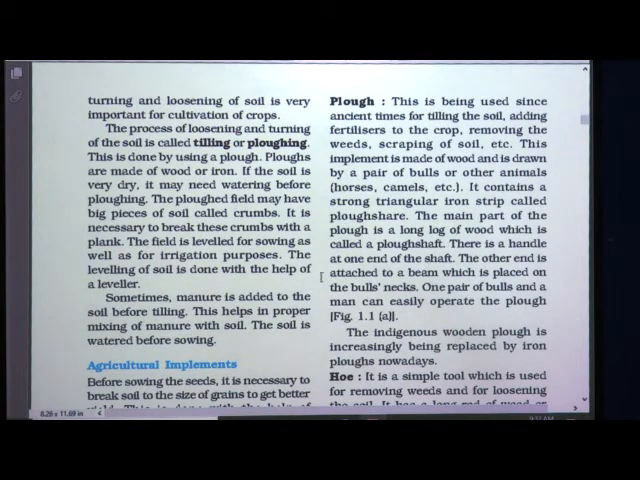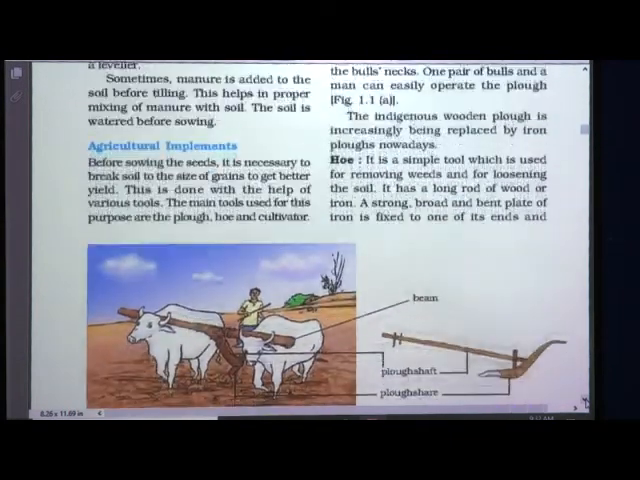There is a handle at one end of the shaft. The other end is attached to a beam which is placed on the bulls' necks. Just now you saw in the figure that there is a beam which is attached on the neck of the bulls. One pair of bulls and a man can easily operate the plough. I will just show you that figure once again.